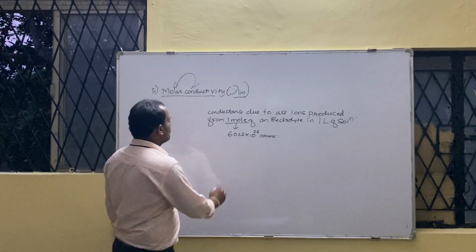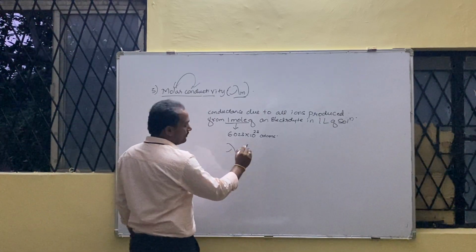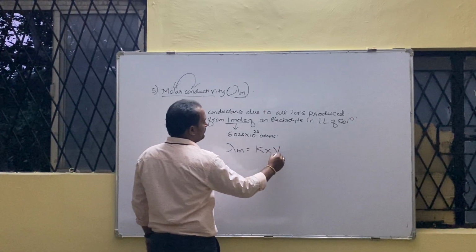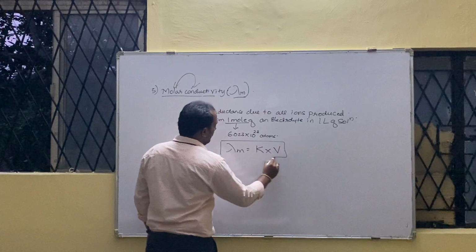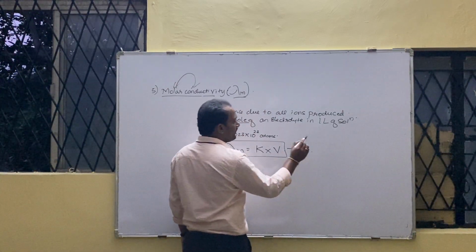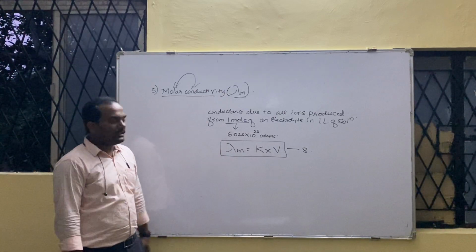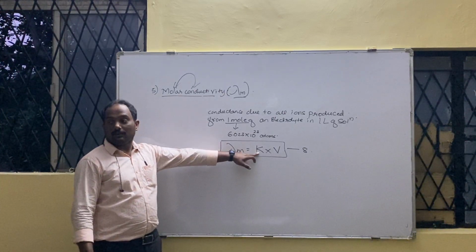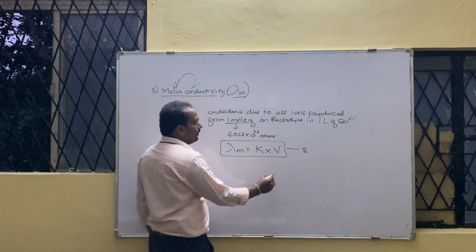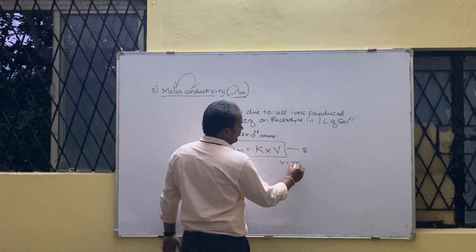That is, lambda m is equal to K into V. No numerical, only formula. Formula number 8. From here no numericals will come, only up to 7 numericals. What is K? Conductivity. Already know. What is V? V is nothing but volume.